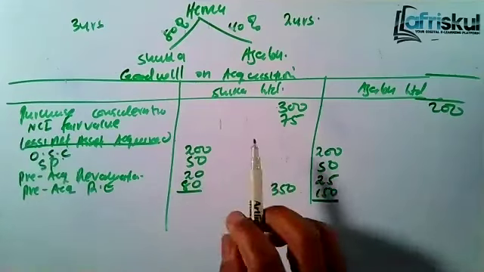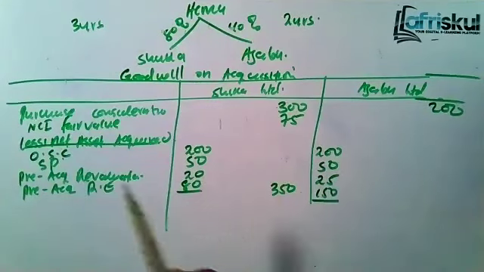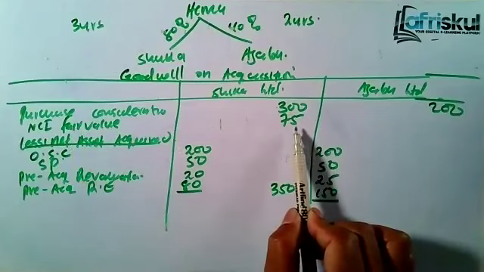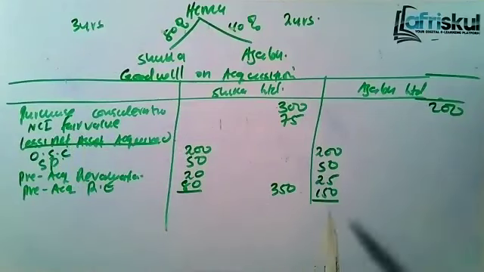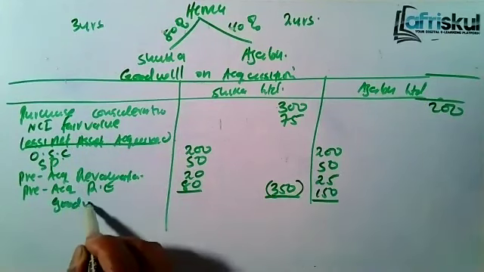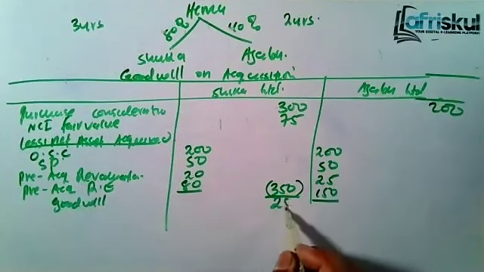Now, for Shika, we are using the full goodwill method because we take the purchase consideration and then we add the value of the NCI. So for the net asset, you don't take the proportion, you take the whole 350. That means the goodwill will be 25.